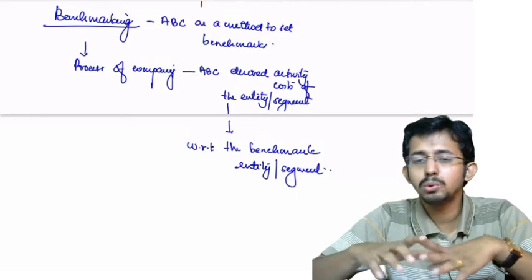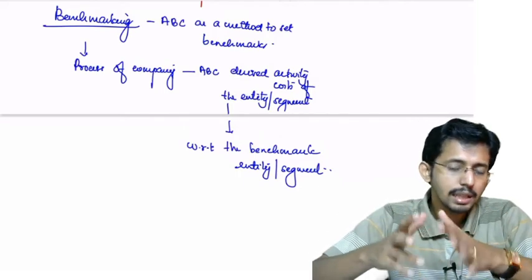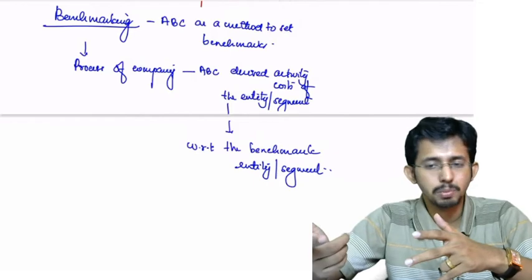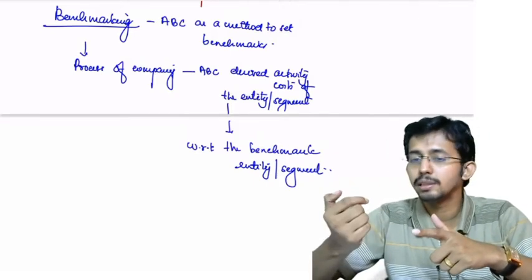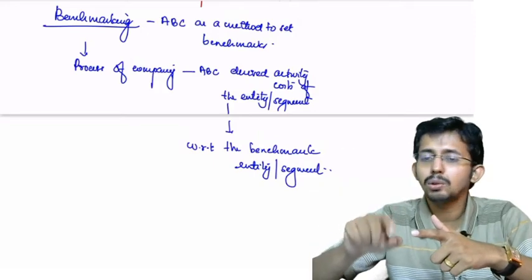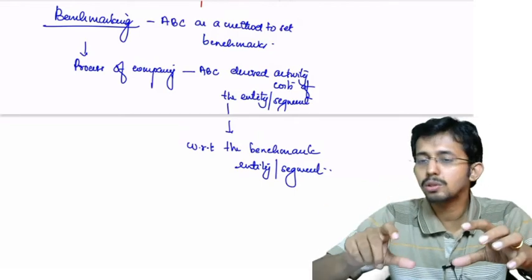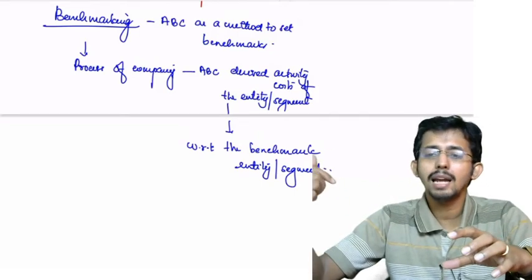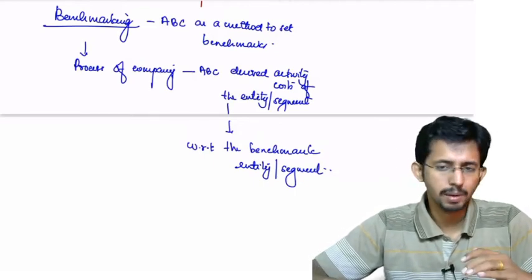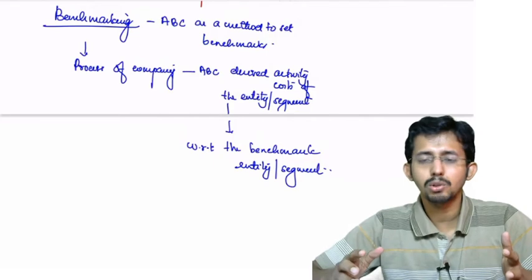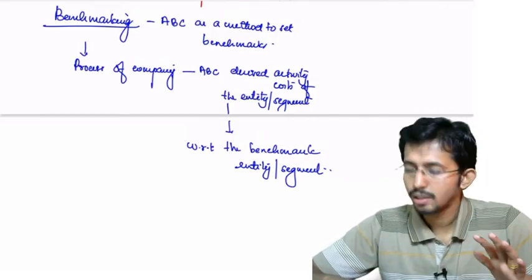Now if you don't have too many segments, you have only one or two key segments, then what you have to do? You have to go for external benchmark. External benchmark means you are looking at the industry and you are looking at the competitors. You are trying to find out what could be the benchmark figures or activity cost for each of your activities based on the industry analysis or the analysis of your competitors. So that is internal benchmarking and external benchmarking. You have already learned it in your strategic cost management in IPCC, the types of benchmarking, etc. So this is benchmarking.